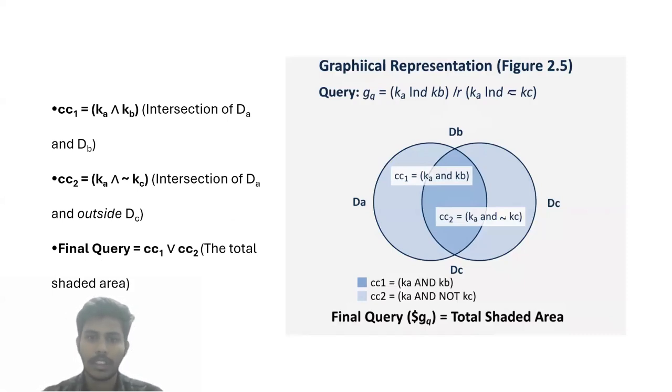The diagram from the textbook shows our query visually. DA, DB, and DC are the sets of documents for each term. Our first component, CC1, is the intersection of A and B. Our second component, CC2, is the intersection of A and the outside of C. The final answer to our query is the total shaded area, which is the union of these two parts.